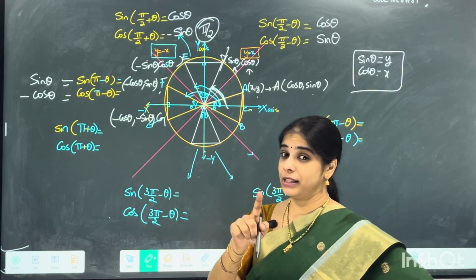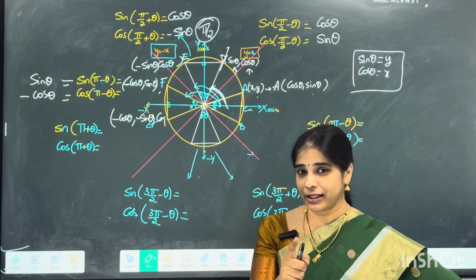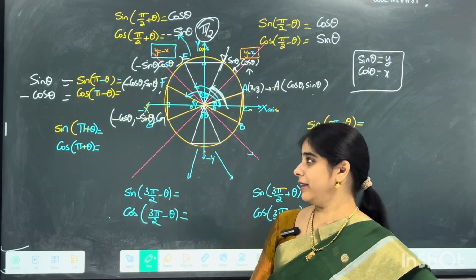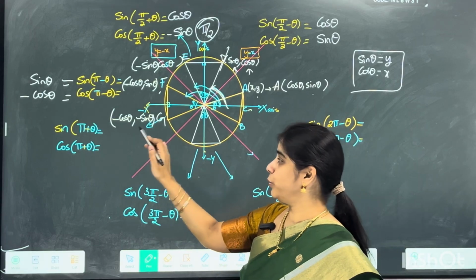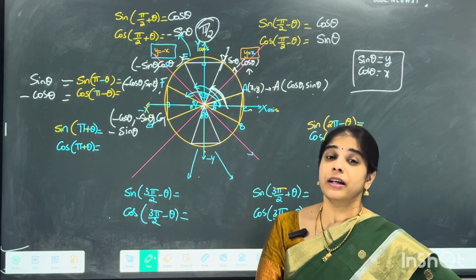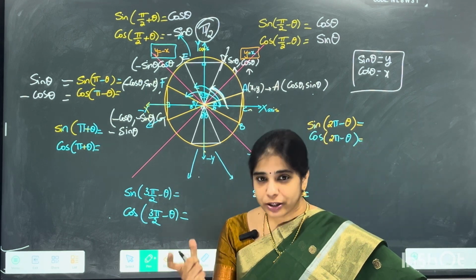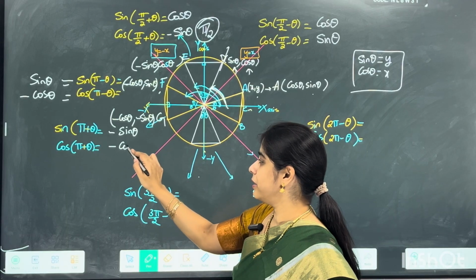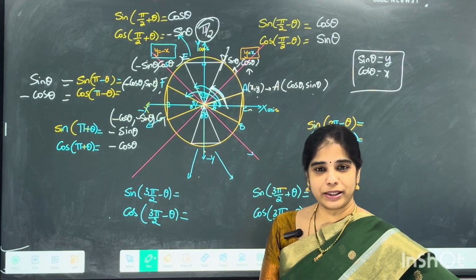Sine is always, again, what is sine? Is it the horizontal length or the vertical length? Sine is always the vertical length. Vertical length is its y value, that is minus sine theta. And cos of pi plus theta: cos is always the horizontal length, and horizontal length is always its x value, that is minus cos theta there, right?